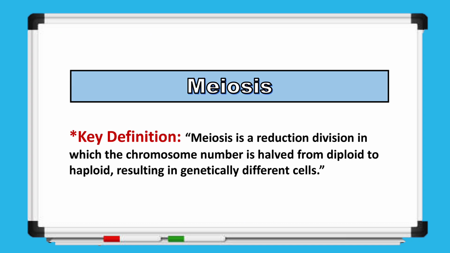We define meiosis as a reduction division in which the chromosome number is halved from diploid to haploid, producing cells that are genetically different from each other and from the parent cell. In simpler terms, meiosis reduces the chromosome number by half to form haploid cells, ensuring genetic variation in the gametes while maintaining the correct chromosome number in the next generation after fertilization.